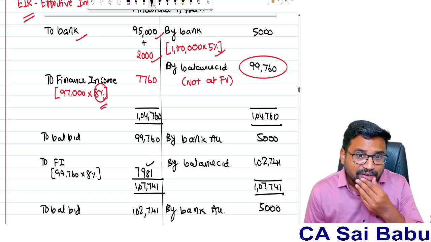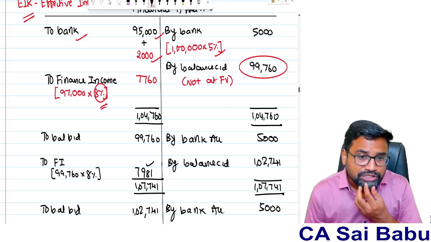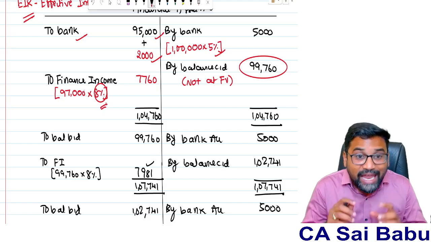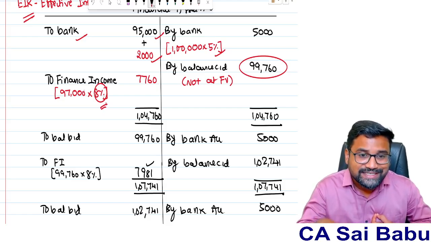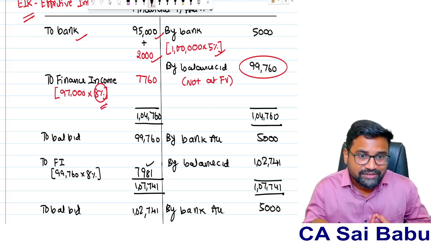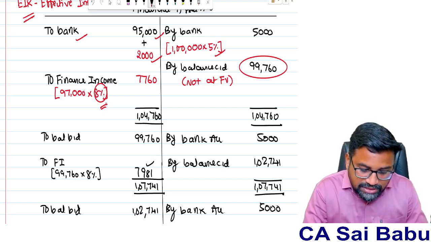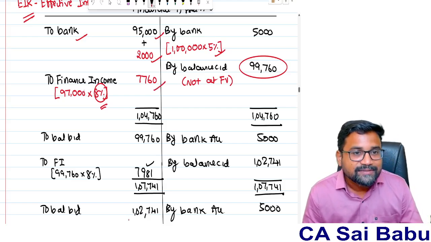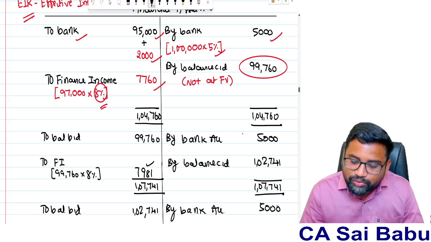So time value of money, concept of interpolation, present value of inflows, present value of outflows. So 8% I got. Now 8% is the effective rate of interest on this asset for me, the internal rate of return. So if I apply 8% on 97,000, my income is 7,760. But actually what I got is 5,000.